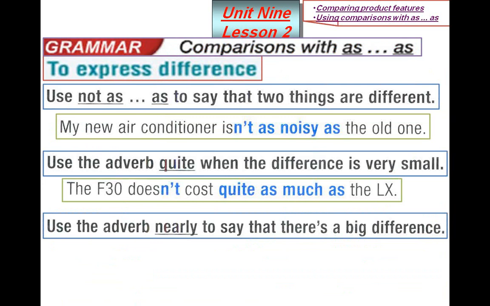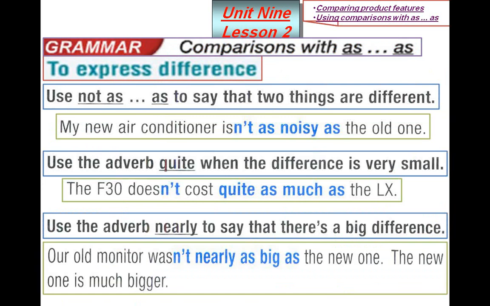If there is a big difference, I use the adverb nearly. So, our old monitor wasn't nearly as big as the new one. The new one is much bigger. And these are different ways to express differences. So in the first part, the negative form of as. The second one, I use quite if the difference is very small, and I use the adverb nearly if the difference is really big.